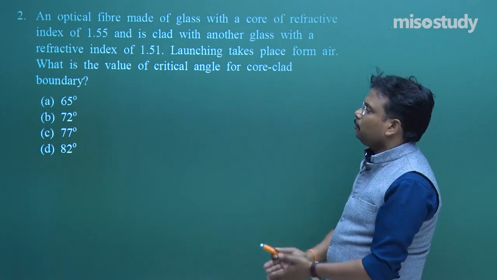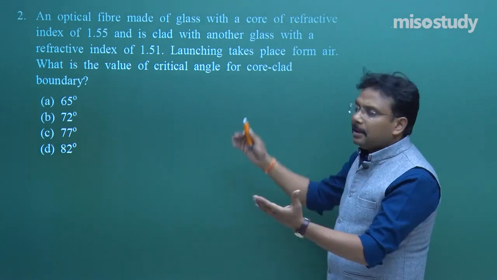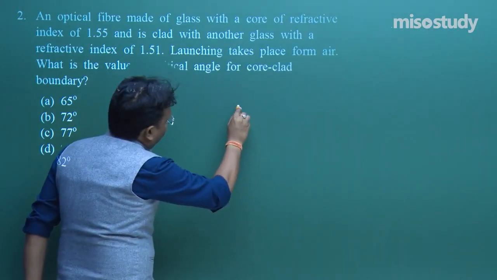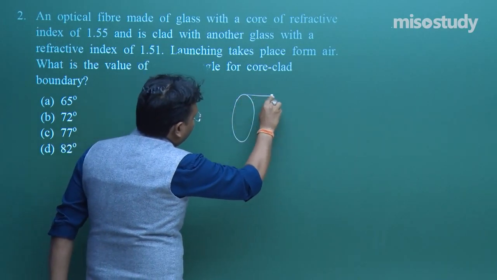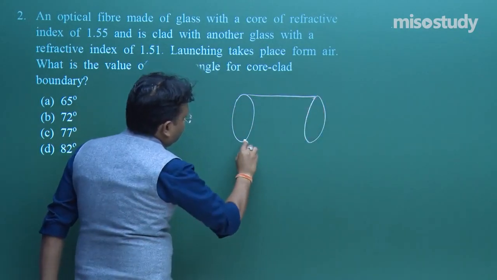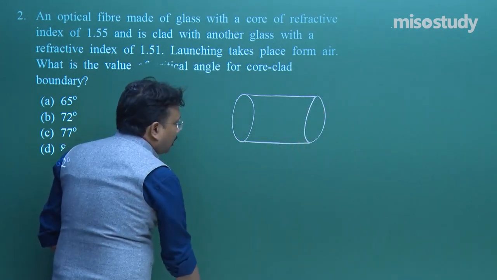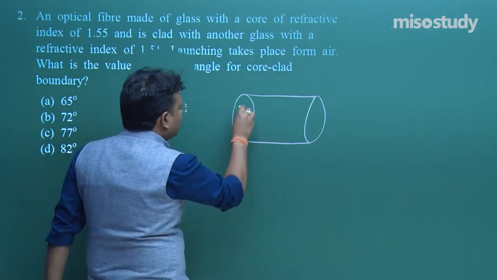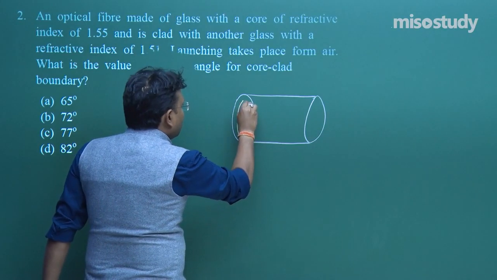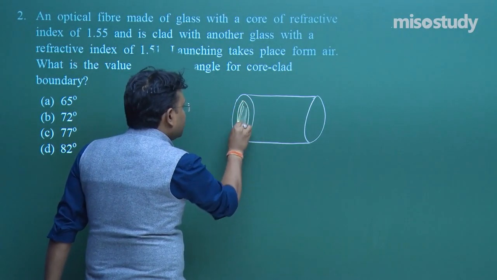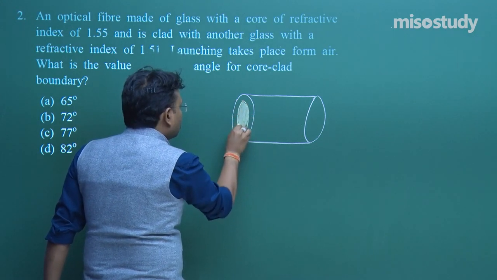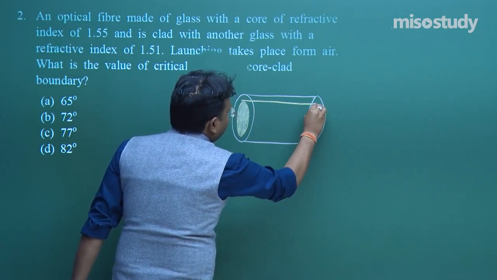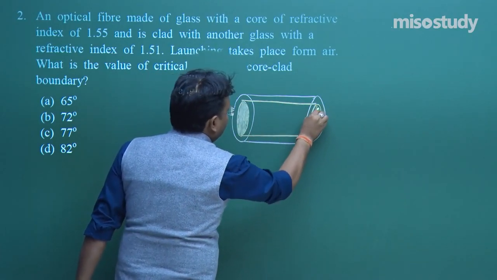So, first I will try to draw a very simple diagram, and then I will show you how you can calculate it. Let me use this space for drawing the diagram. This is your fiber, the OFC cable, that is the optical fiber cable, which is in the form of a cylinder. That is why I am trying to show it like this. And then this portion is what you can call the core. And the outer white boundary is what? That is the cladding.